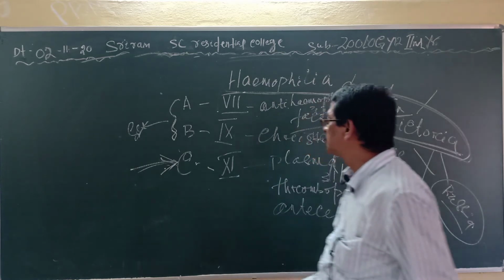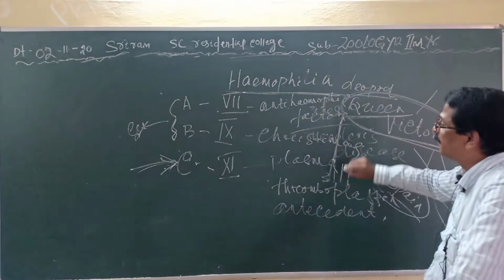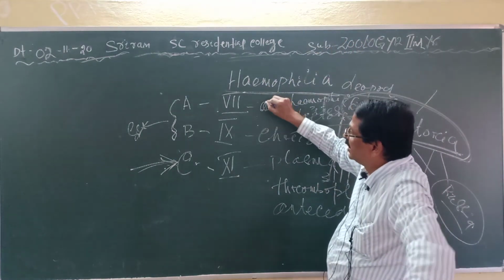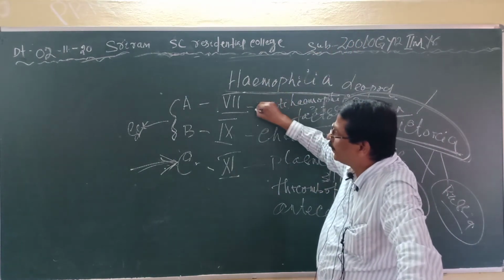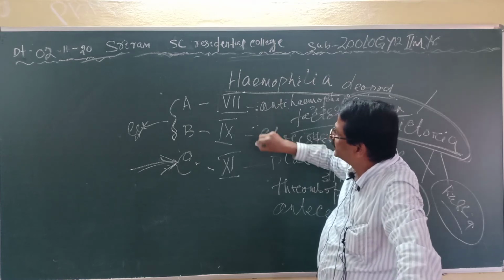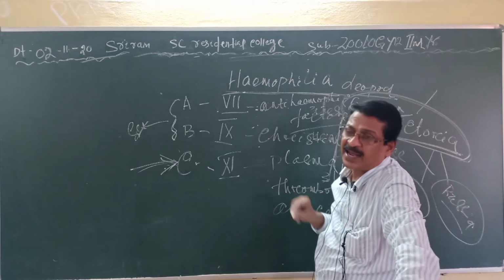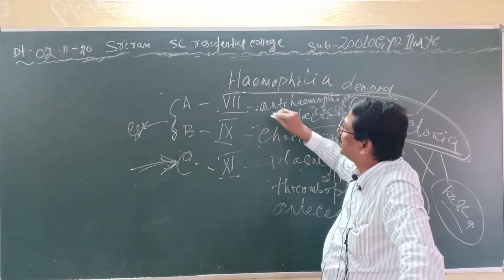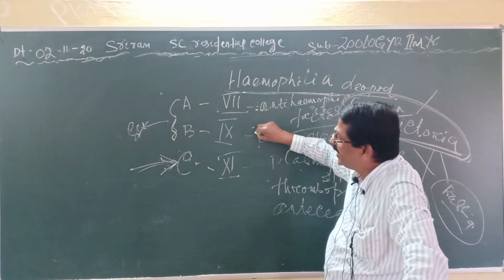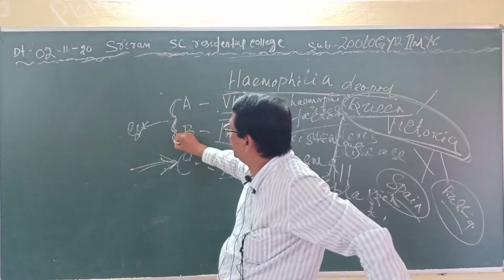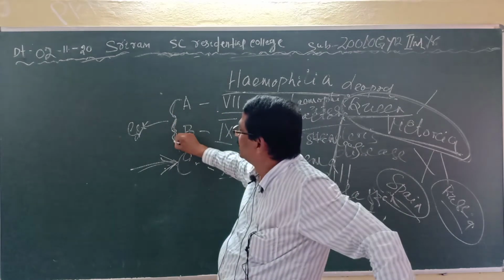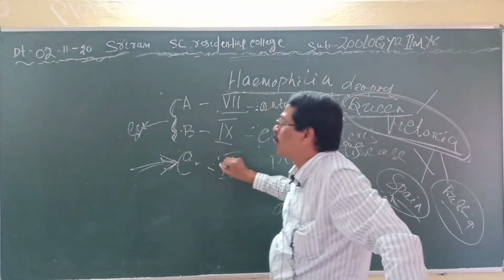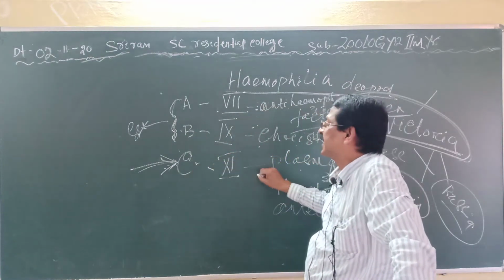Clear? So these three clotting factors are not formed as the genes are defective. Hemophilia is of 3 types: hemophilia A, hemophilia B, and hemophilia C. A and B are due to sex linked genes, and C is due to an autosomal gene. It is not a sex linked gene.